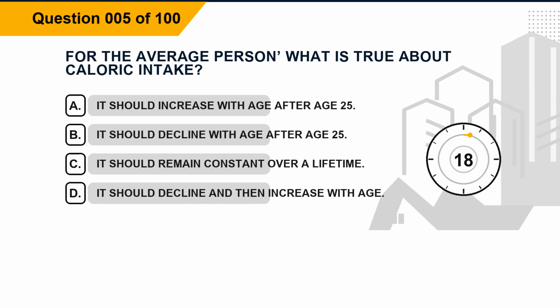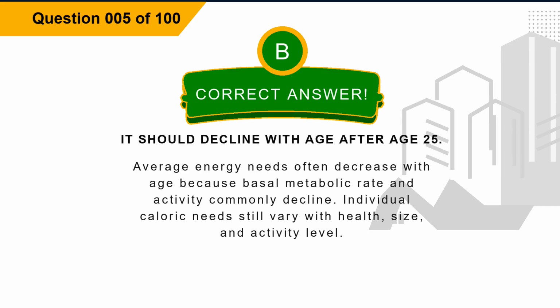Question 5. For the average person, what is true about caloric intake? Option A, it should increase with age after age 25. Option B, it should decline with age after age 25. Option C, it should remain constant over a lifetime. Option D, it should decline and then increase with age. The correct answer is option B. It should decline with age after age 25. Explanation. Average energy needs often decrease with age because basal metabolic rate and activity commonly decline. Individual caloric needs still vary with health, size, and activity level.